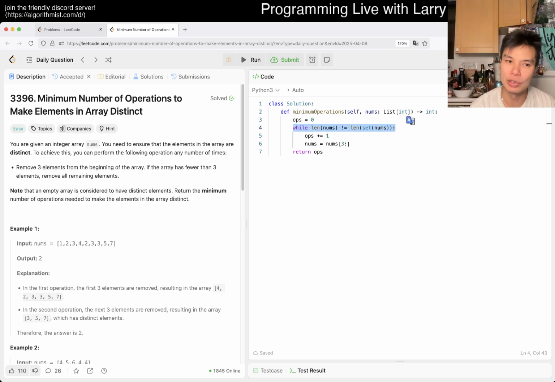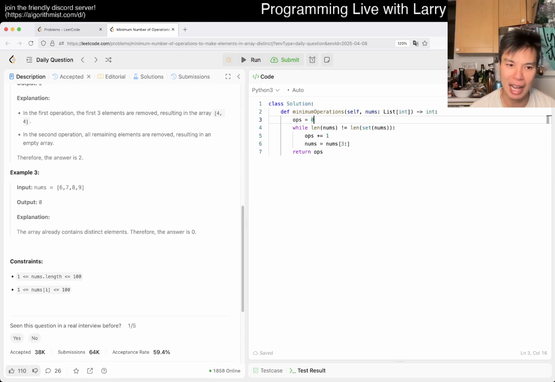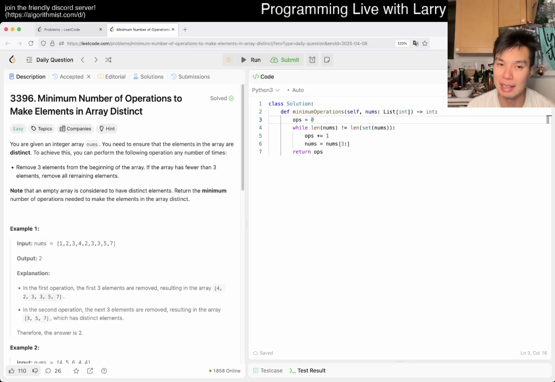So you certainly can do this. This is n squared. Sorry, I'm dealing with allergies and just breathing. But this loop will execute O of n times, and this also takes O of n time because we're converting into a set. So it's going to be n squared, right? And n squared is fine because n is 100. But you can actually do this in less than n squared time, right?